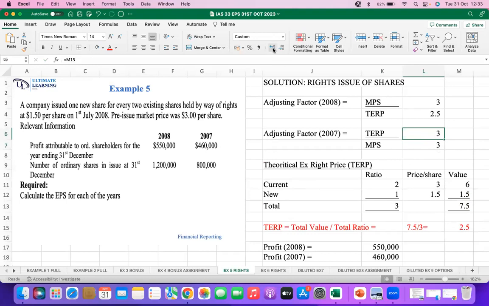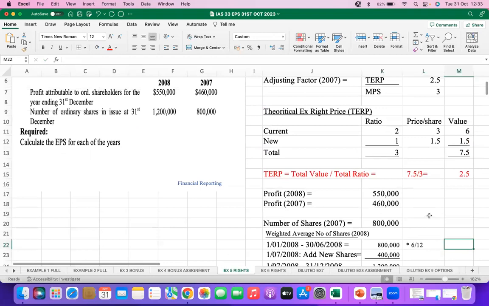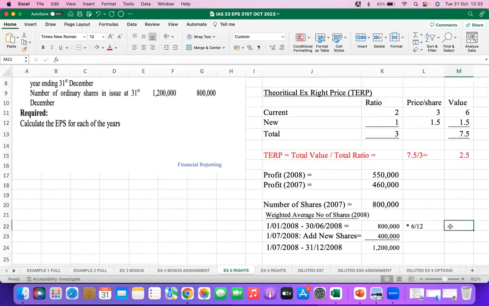TAP is 2.5. So that is what I can bring here. TAP in 2008 is 3 divided by 2.5. So times 3 divided by 2.5, and then we get our answer.